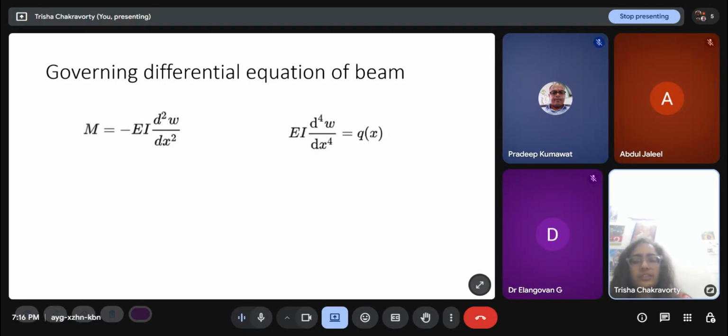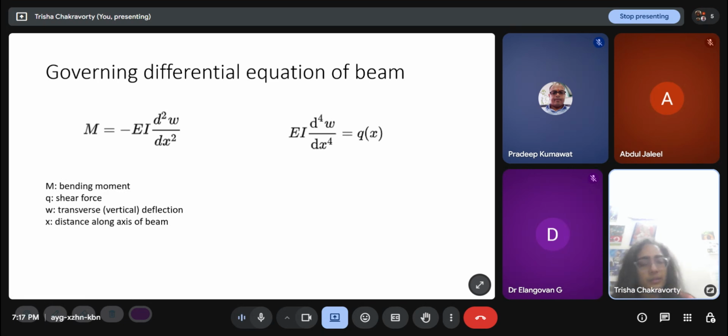Now, what does this notation mean? M is the bending moment, Q is the shear. Another form of the same equation is, if you take the double derivative of both sides, you will get EI d⁴w/dx⁴ = q(x). M is bending moment, Q is shear force. W is the transverse or vertical deflection. X is the distance along the beam, along the axis of the beam.